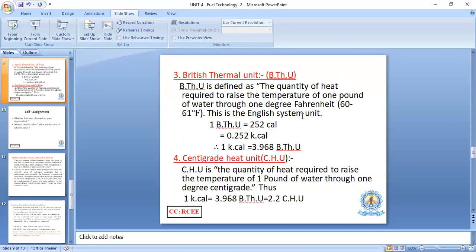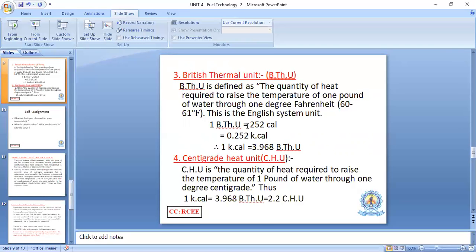Here we take 1 pound of water and increase 1 degree Fahrenheit, say for example 60 to 61 degrees Fahrenheit. That is why it is an English system unit. 1 British thermal unit is equal to 252 calories.